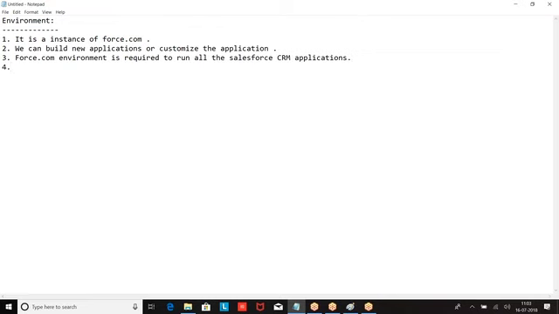These environments are classified into three types. One is production, second is developers environment, third is testers environment, testing.